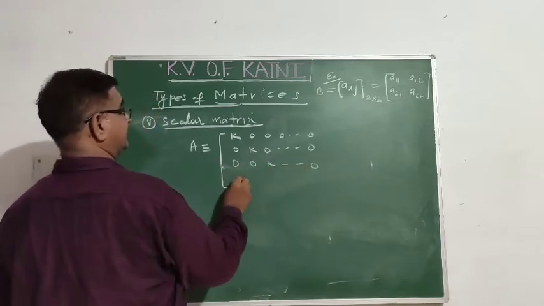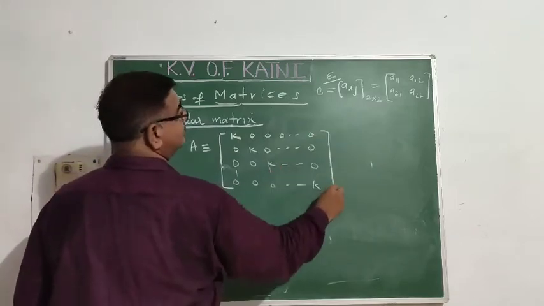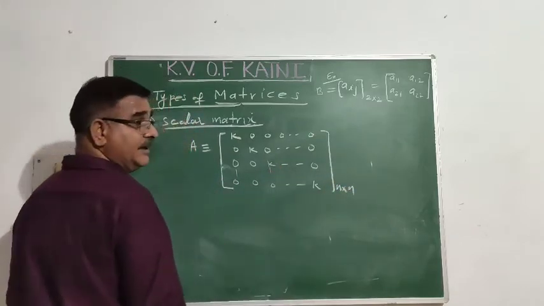Like this. So it is the matrix of order n cross n.